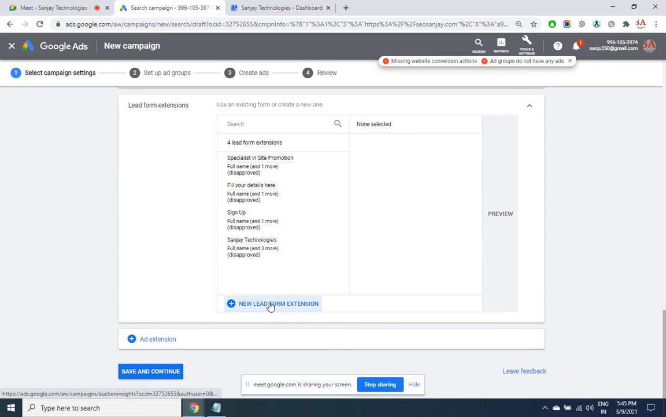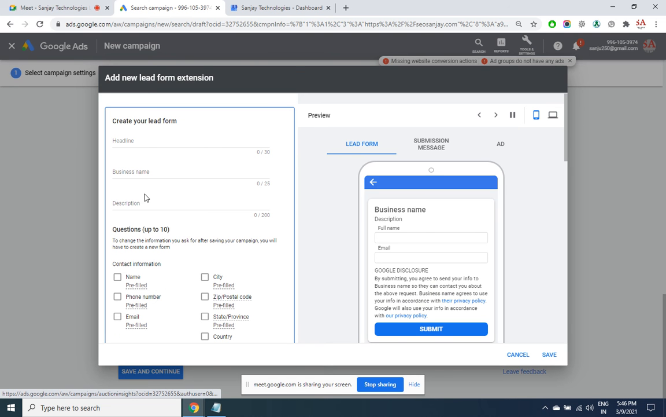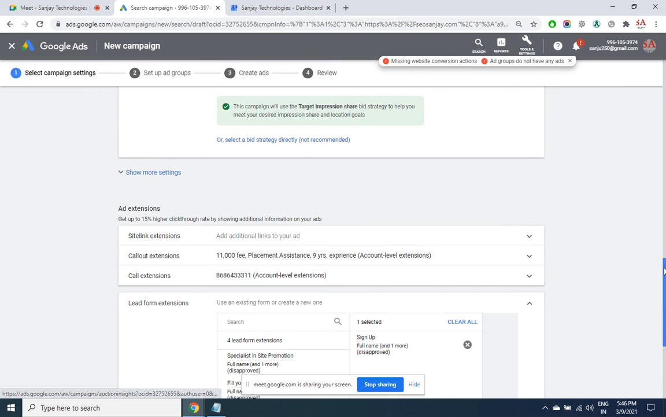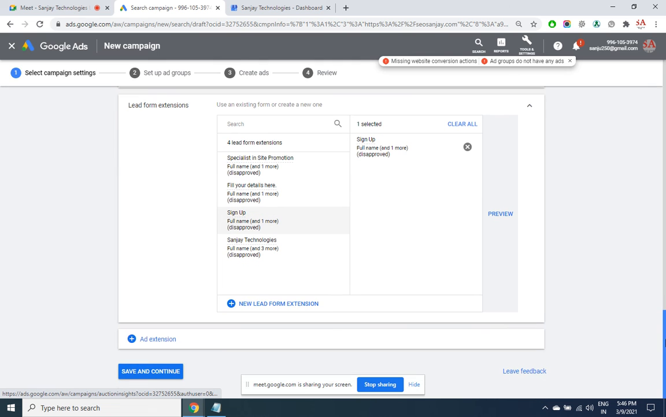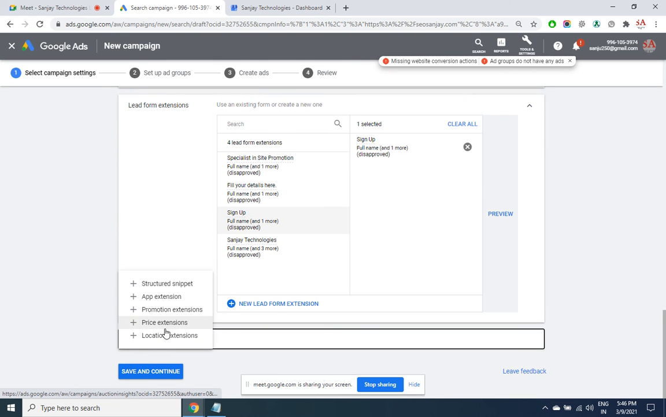So you can create a lead form. Already we have done one. It got disapproved for some reason, that mobile number is not working. You can create a new lead form like this, which we have already done before. All of these are disapproved, so a new one has to be created with a live mobile number. Then all these extensions also we have seen.